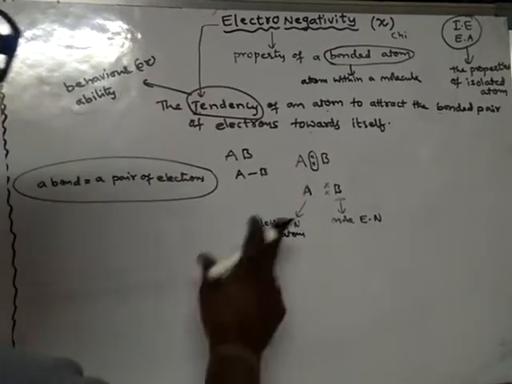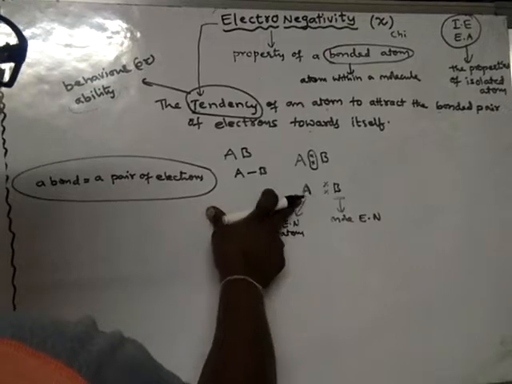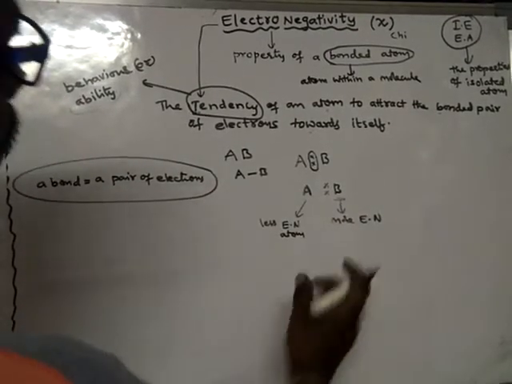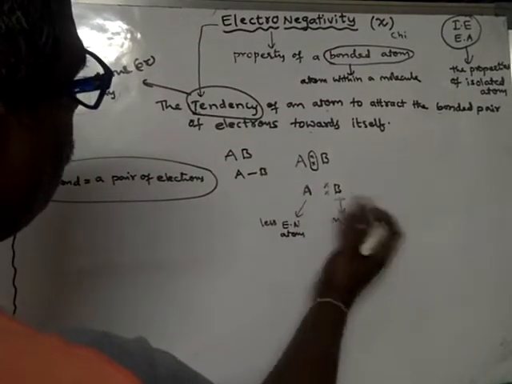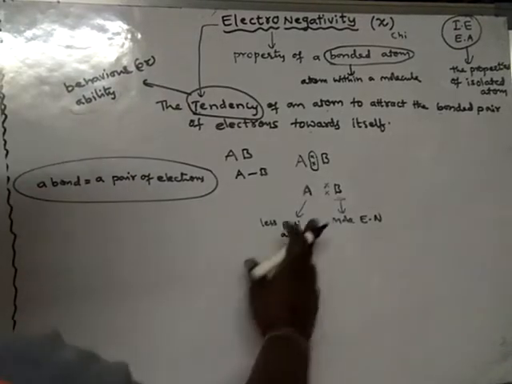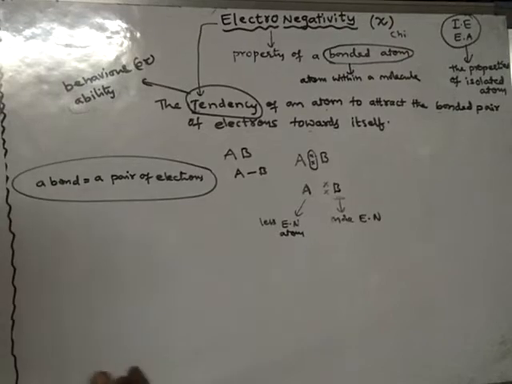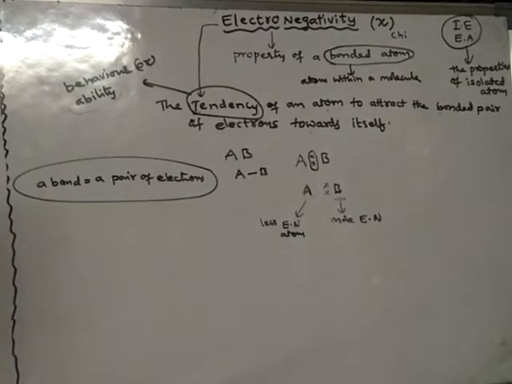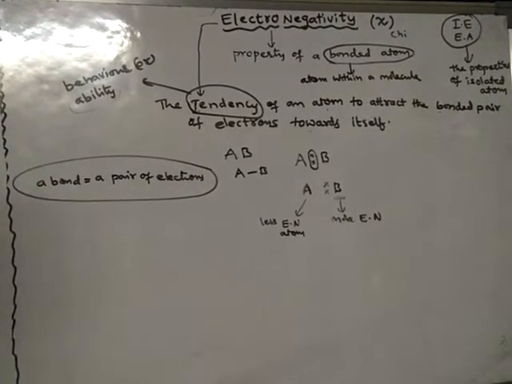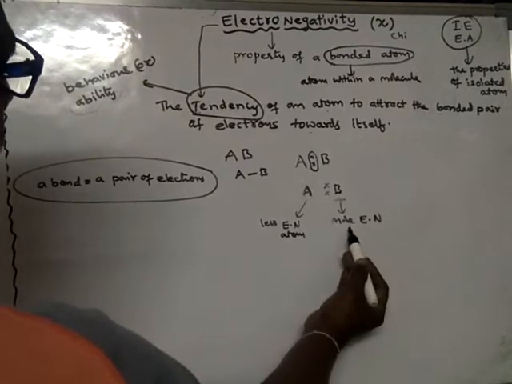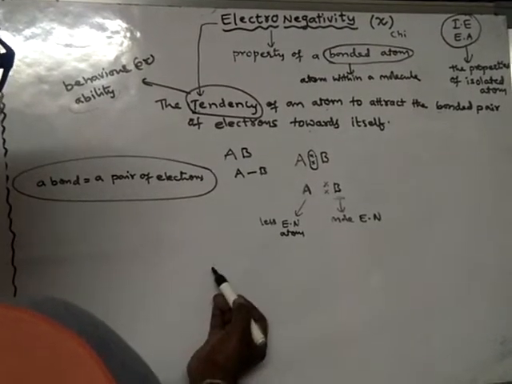The attracting ability of A is less, whereas the attracting ability of B is more. That is why this bonded electron pair is moved towards B, because B has more ability to attract that electron pair. So B is said to have more electronegativity than A.